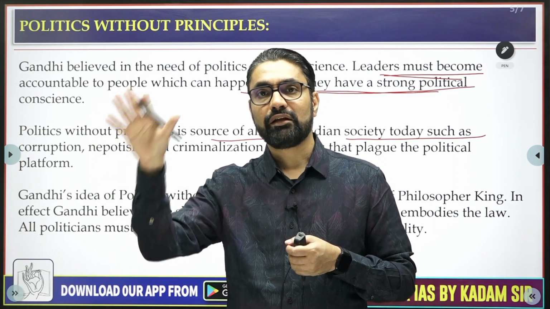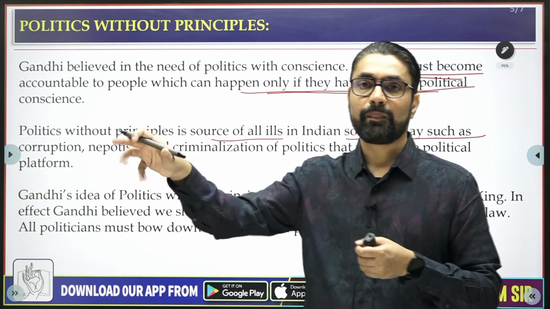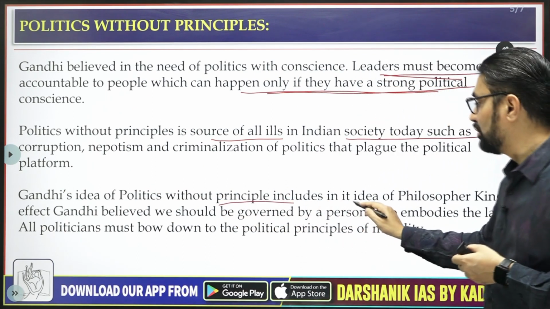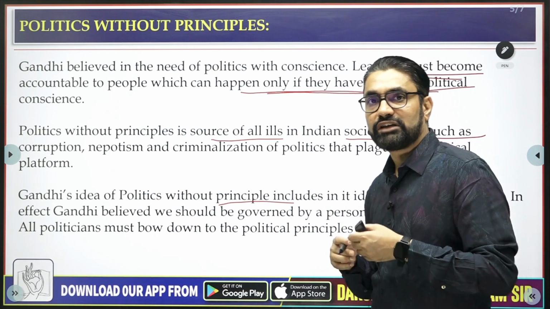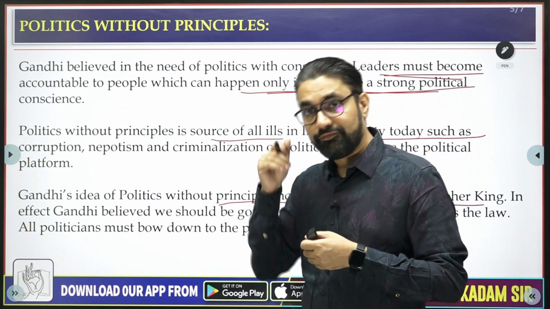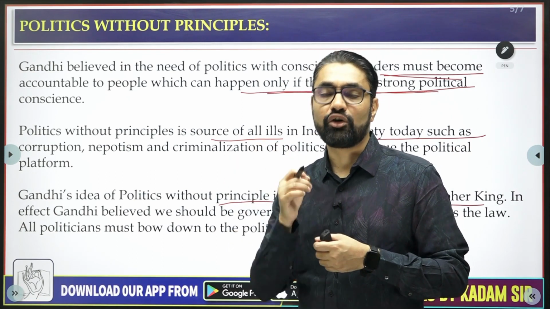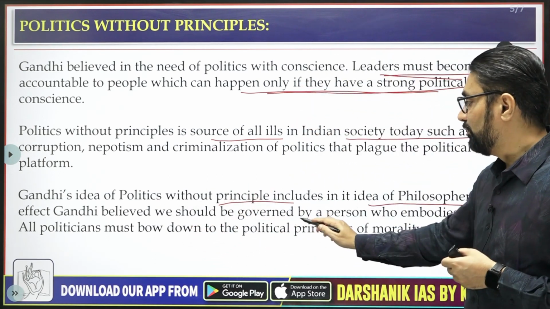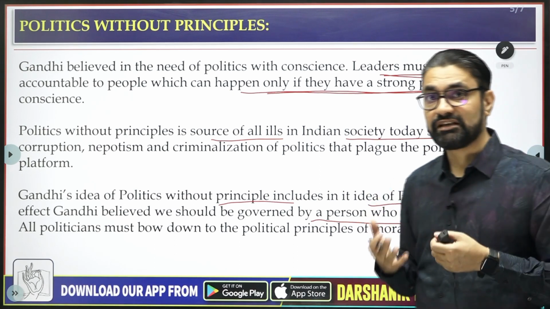Largely, they have only one aim or goal in politics: to stay in power and abuse the power. And so Gandhi's idea of politics without principle includes the idea of a philosopher king. That's what Gandhi was advocating, that every person should be like a philosopher king. And if philosopher kings are there, obviously they will do all their politics with extreme conscience and politics with principles. So Gandhi believed we should be governed by a person who embodies the law. He represents the law.